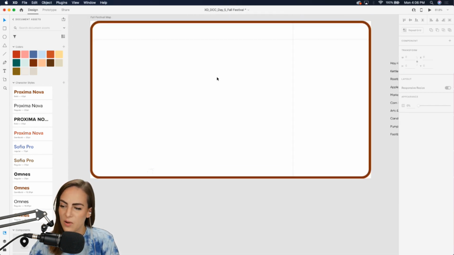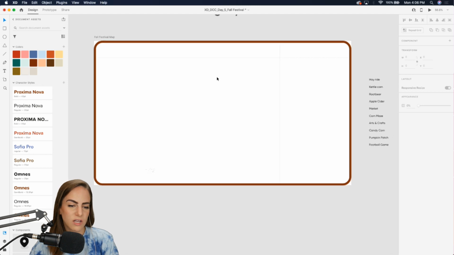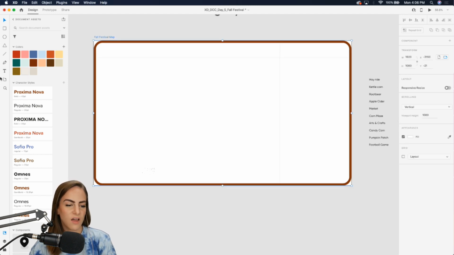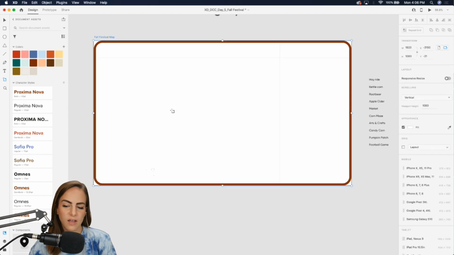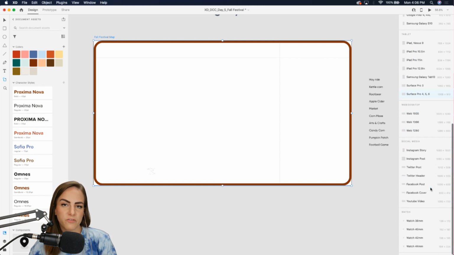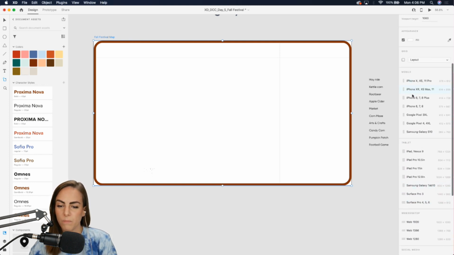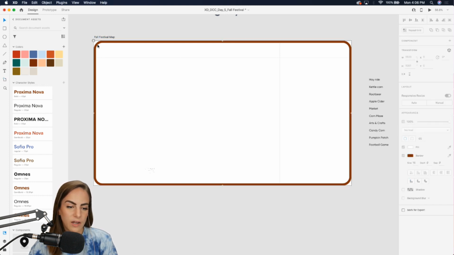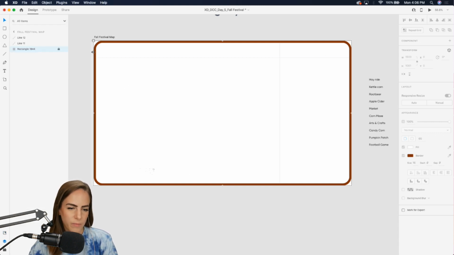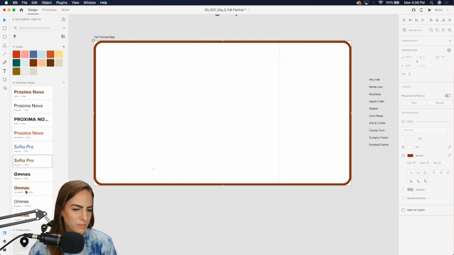All right, so I have just a 1920 by 1080 artboard over here. As I mentioned, you can grab whatever different size you want. If you want to do mobile, those are all right here. And I have gone ahead and locked this little rectangle in the back. So let me go to my layers. I just wanted this brown border to tie it all together. So that is locked. And let's go back to my document assets.